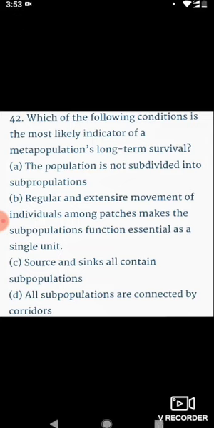Third, the source and sinks all contain the subpopulations. Fourth, all subpopulations are connected by corridors. So, for the long-term survival, the answer will be 2. There should be regular and extensive movement of the individuals among patches, and that makes the subpopulations function essentially as a single unit.